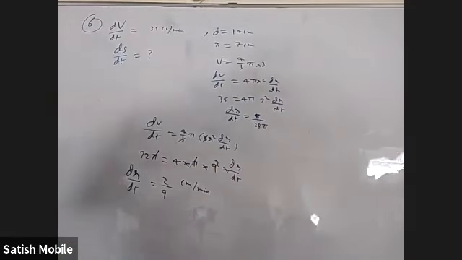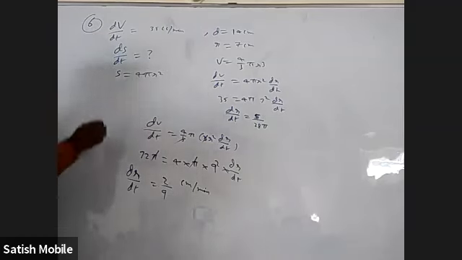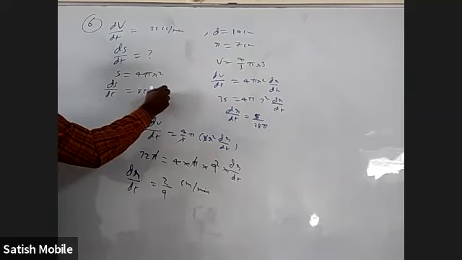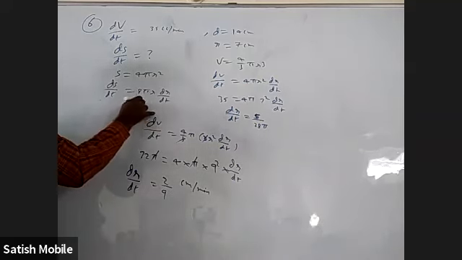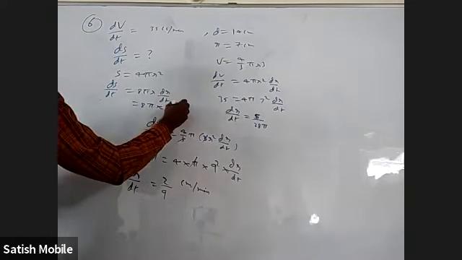Now we have to find ds by dt. S is 4 pi r square for a sphere surface area. If you want ds by dt, it is 8 pi r into dr by dt. 8 into pi into radius is 7 and dr by dt is 5 by 28 pi.